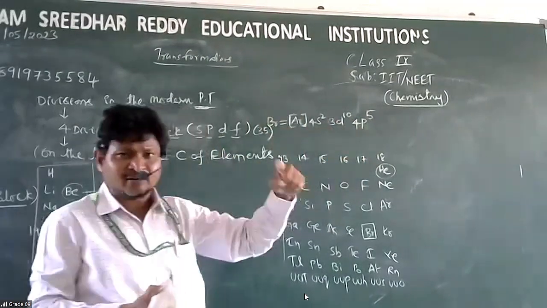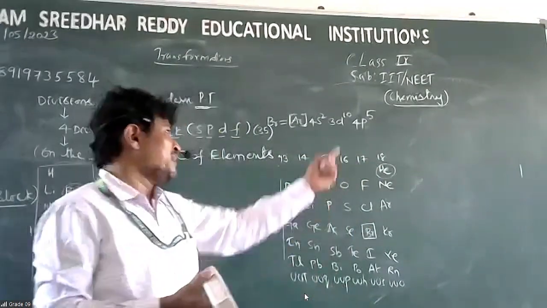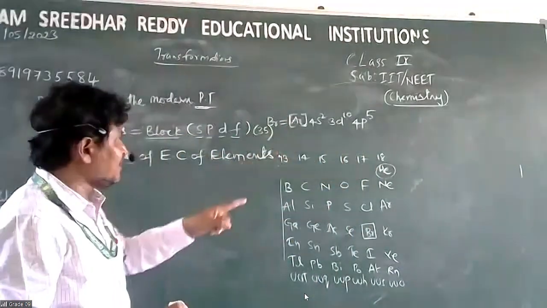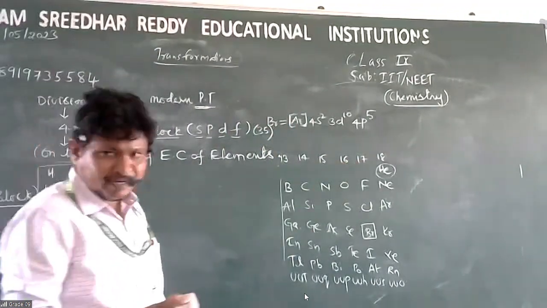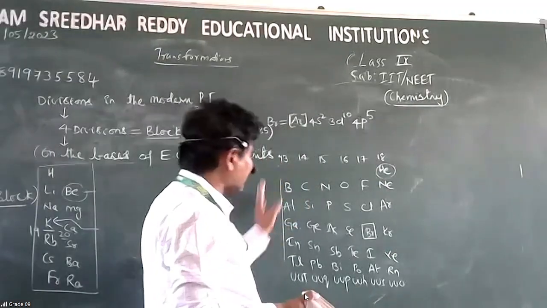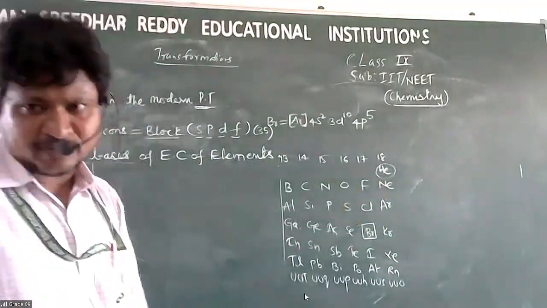So the last electron is called the differentiating electron. It enters the p subshell, so the element is called a p block element. Like that, all these elements are p block elements.